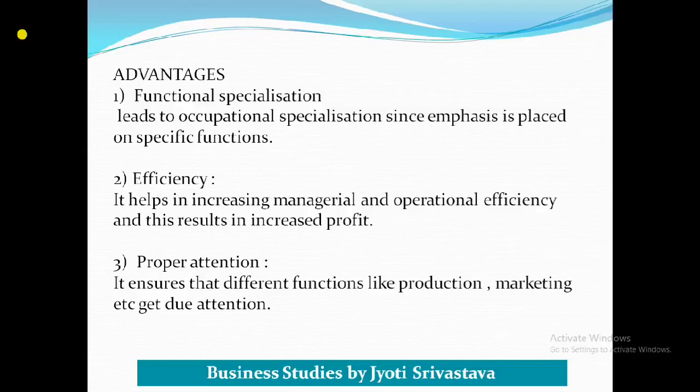Efficiently means what? Means minimizing the cost. Doing the same work, the employee will be able to know how to minimize the cost. And due to cost minimization, what will happen? Definitely profit will increase, as now the same work will be done at less cost, isn't it? Then as the activities are of the same nature, they are grouped together.